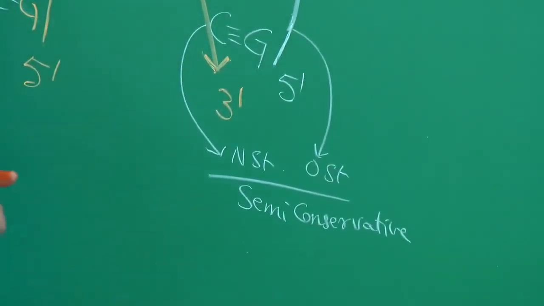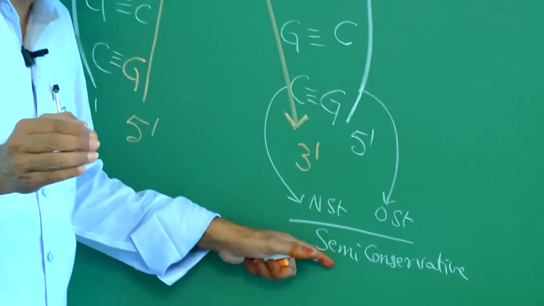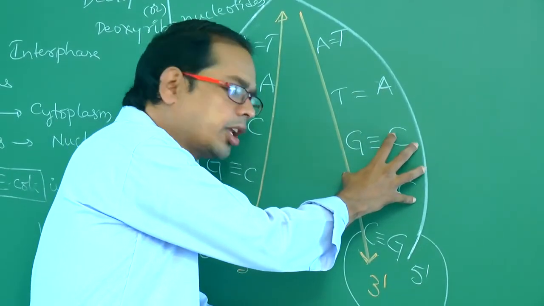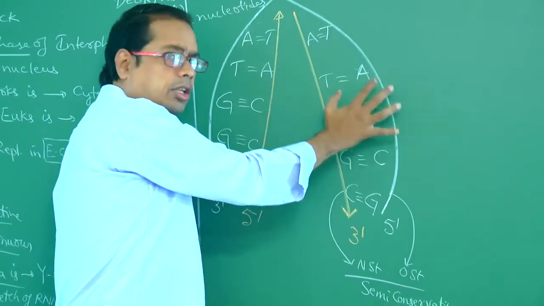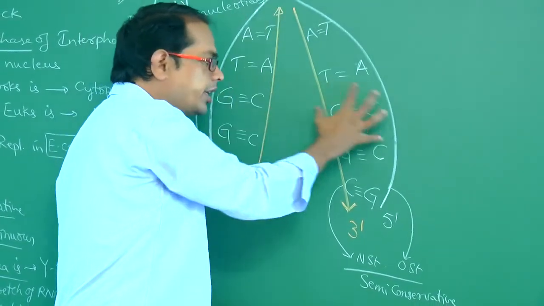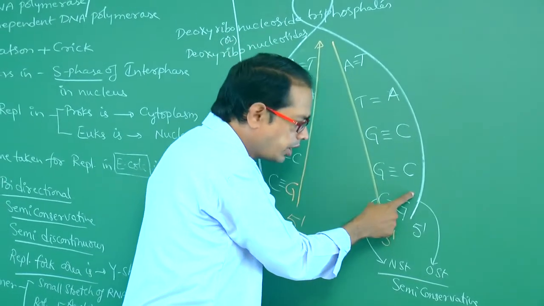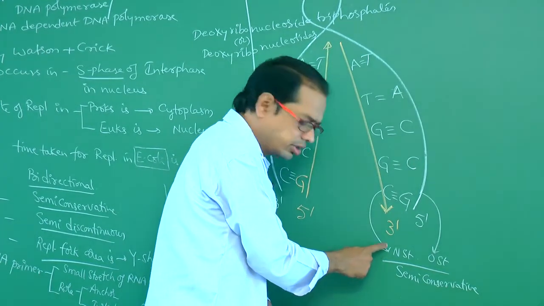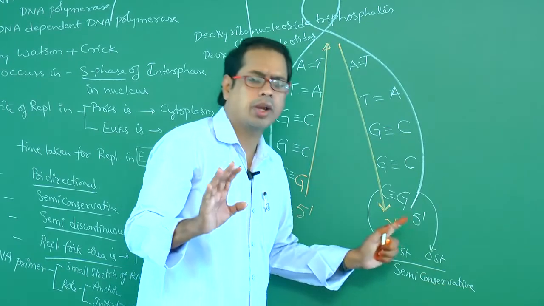Semi-conservative. DNA replication is a type of semi-conservative replication. Semi means half. That means in each daughter DNA molecule, so one DNA becomes two DNAs, one is the parental strand and the other one is the newly synthesized strand. This type of replication is called the semi-conservative method of replication.